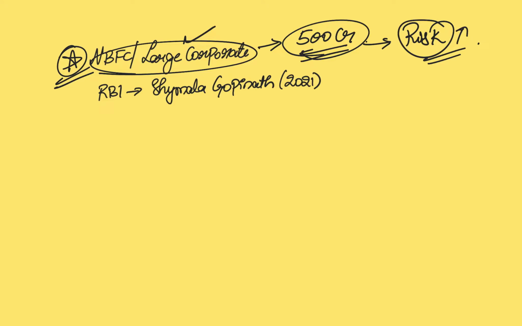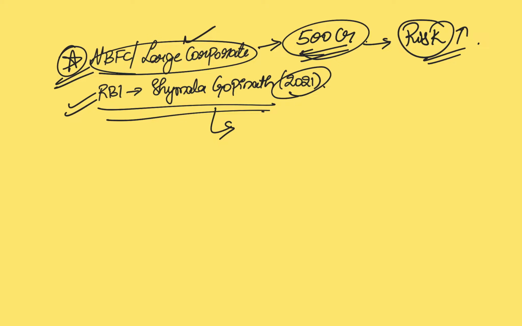So the on tap banking license that was opened up in 2021 by the Shamala Gopinath Committee, which actually accepts or, in fact, examines or reviews the applications for opening up private banks. When this discussion was happening in 2021, one of the papers that was discussed by RBI was whether large corporates should also be allowed to participate in banking industry, maybe come up with better regulations to reduce this risk.